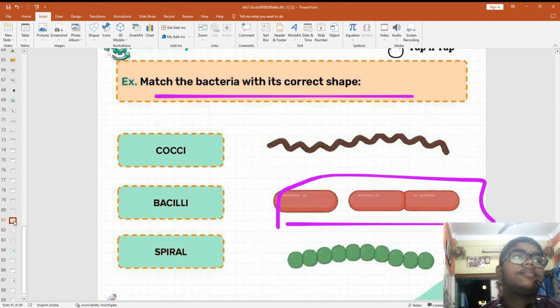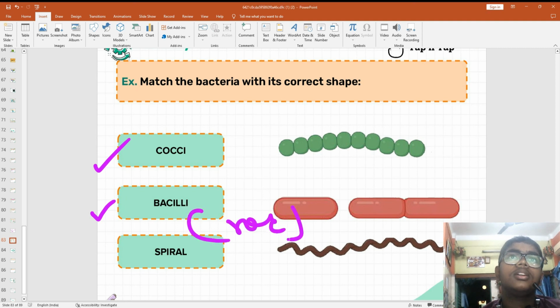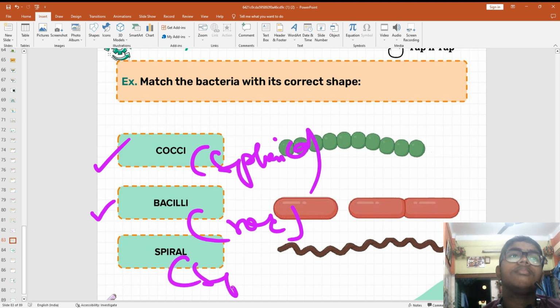Tell me this one. We know cocci means spherical shape, bacilli means rod shaped, and spirilla means spiral.